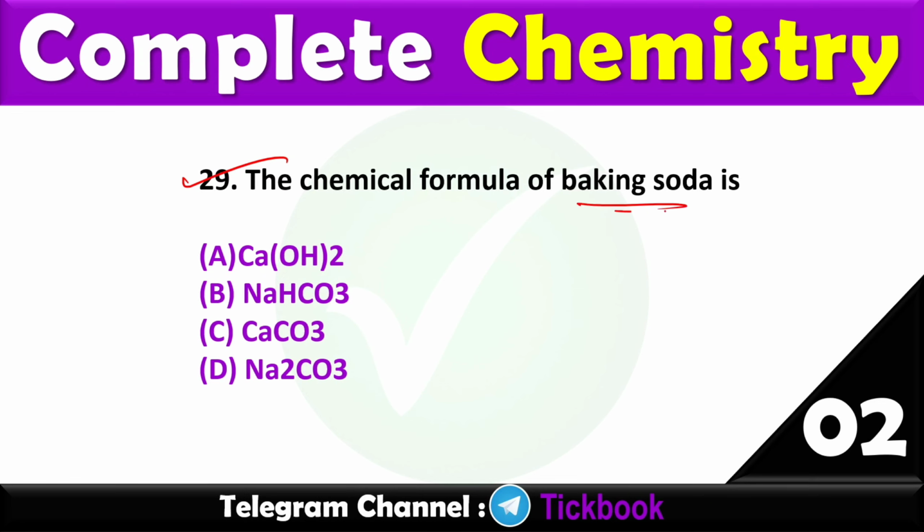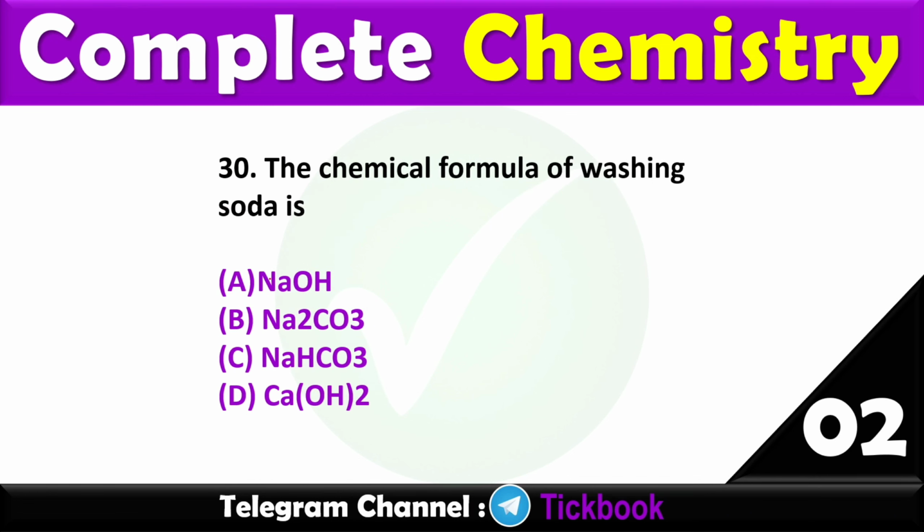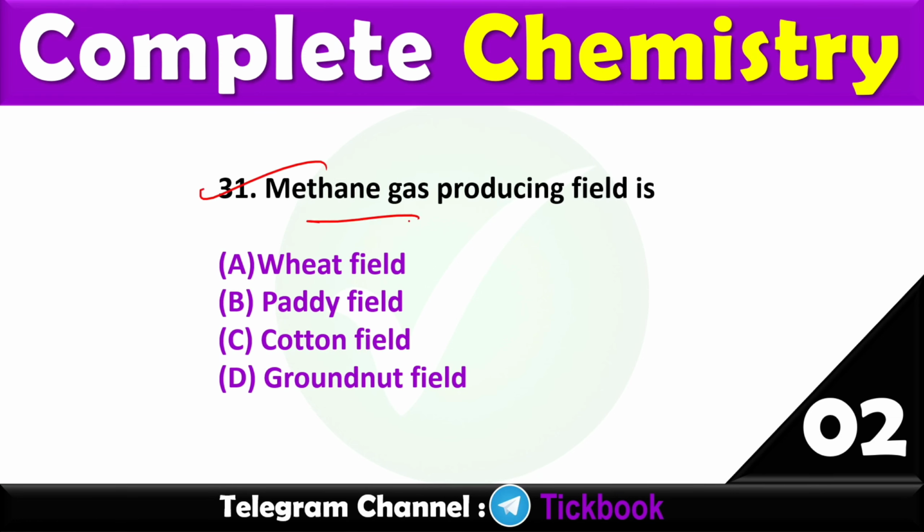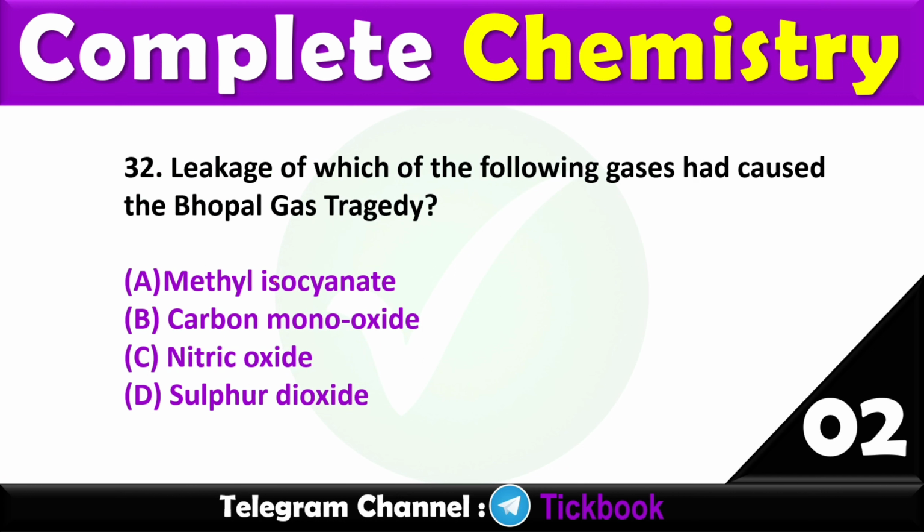29. The chemical formula of baking soda is? Option number A, NaHCO3. 30. The chemical formula of washing soda is? Option number B, Na2CO3. 31. Methane gas producing field is? Option number B, paddy field.